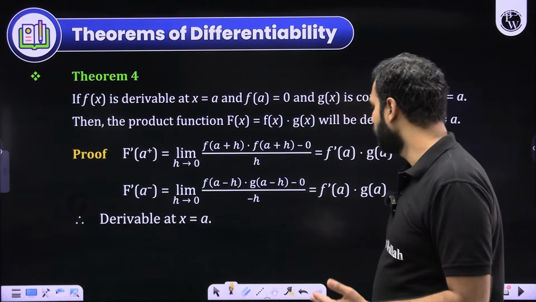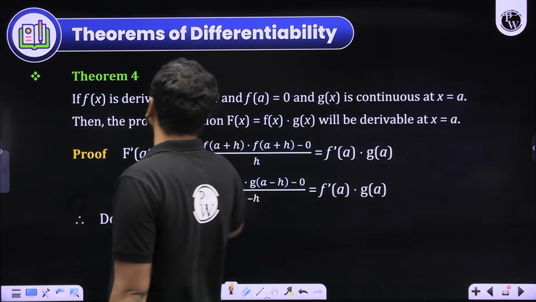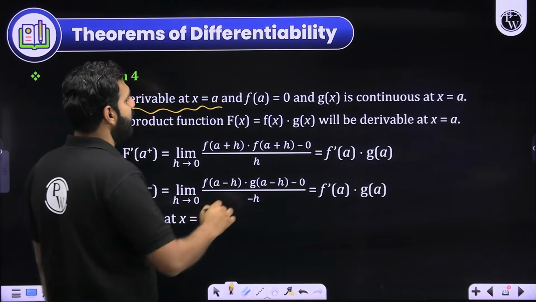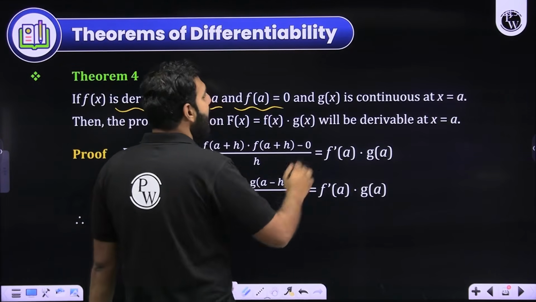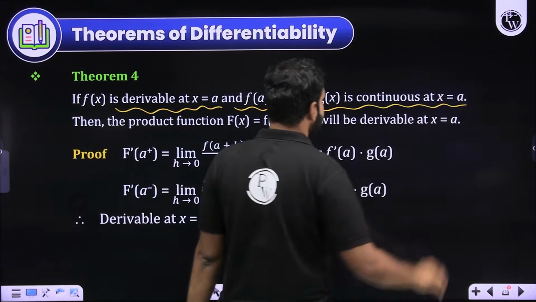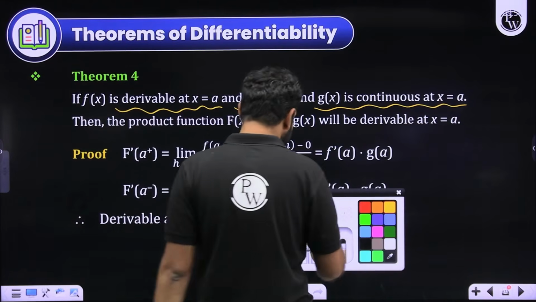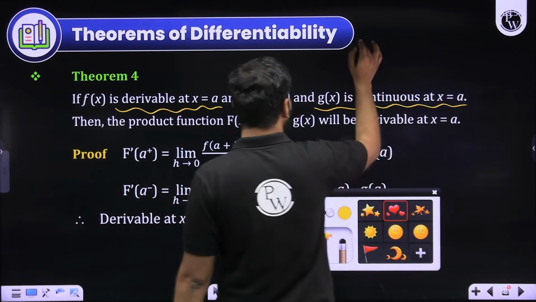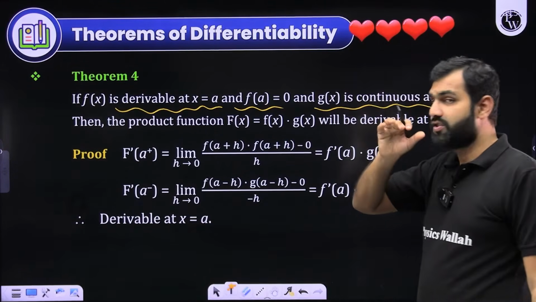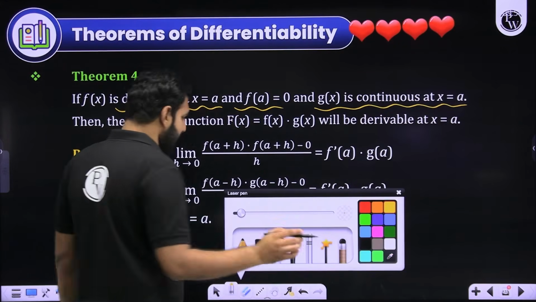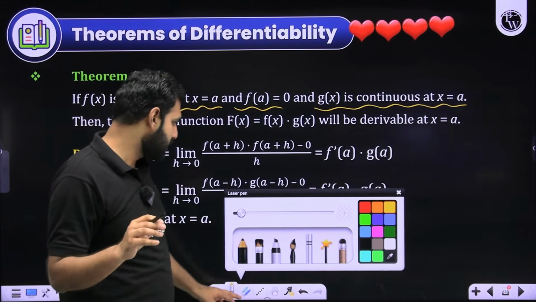There comes another theorem which says that if f(x) is differentiable at x = a, and if f(a) is 0, and if g(x) is continuous at x = a. Three checks I'm putting. Remember, JEE loves this particular case. This is the scenario which JEE loves asking. Basically, in this particular case, I have tested three conditions. Which three conditions here, students?